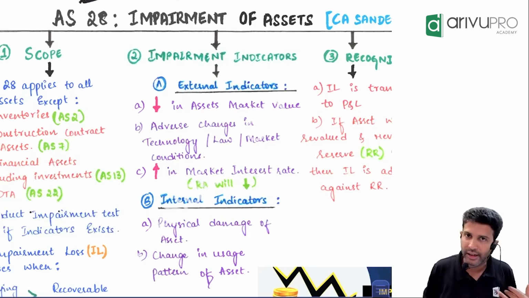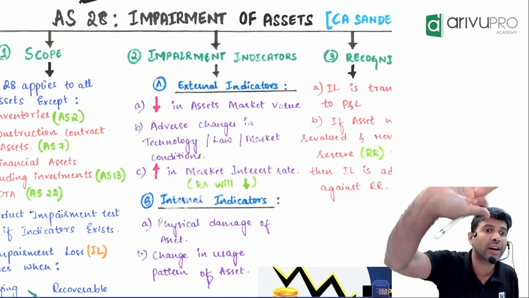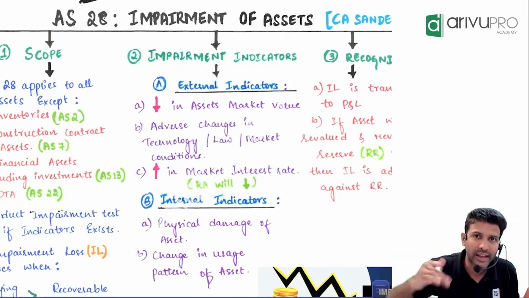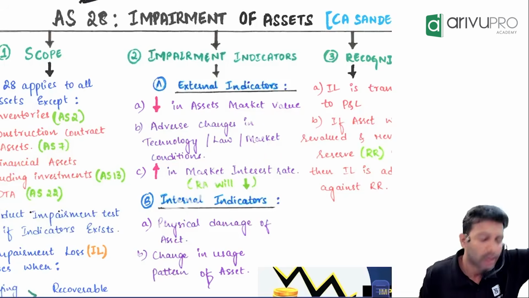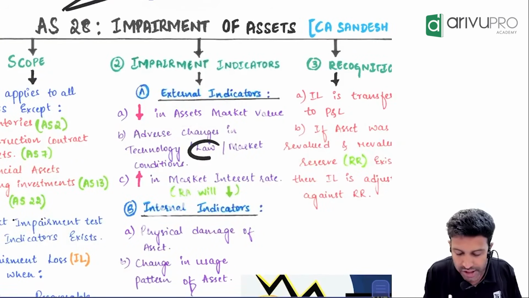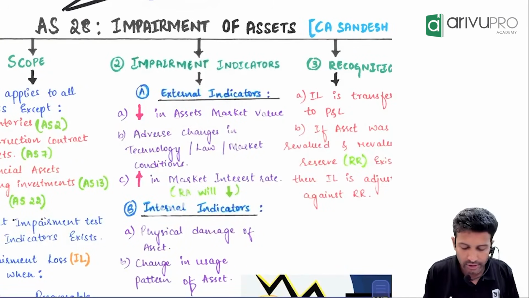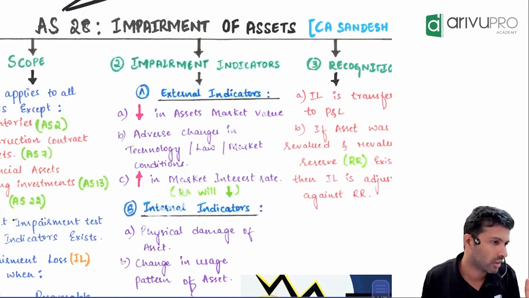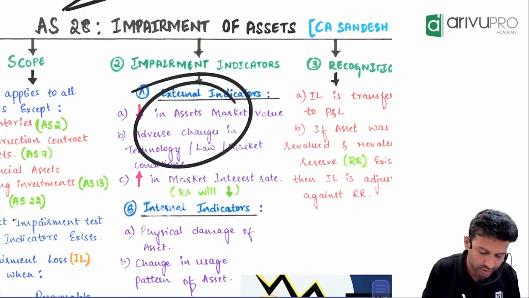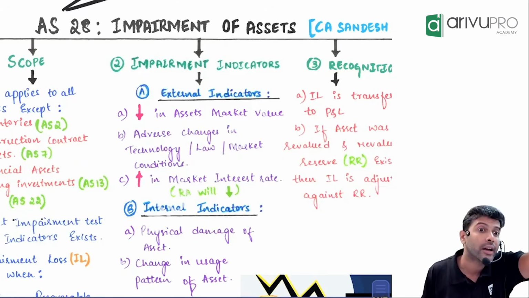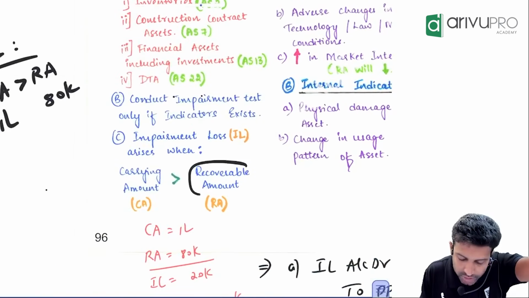Now you tell me, can I use my asset fully or do I have to reduce its usage? If I reduce the asset's usage, will I get the same benefit or less benefit? So that is your impairment indicator, because it is an adverse change in law. Like this, there could be some unfavorable or adverse changes in technology, etc. So they can be taken as an external indicator.